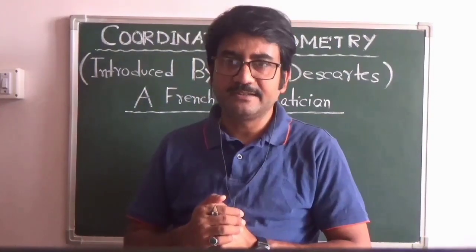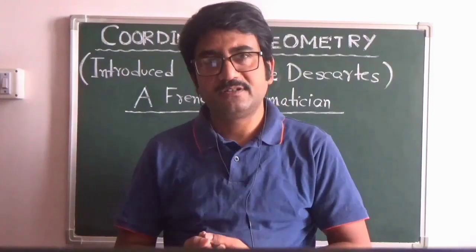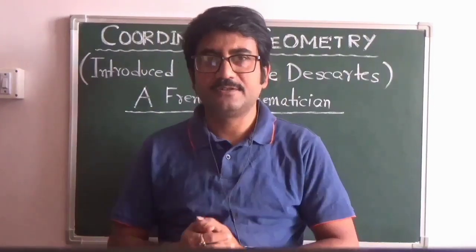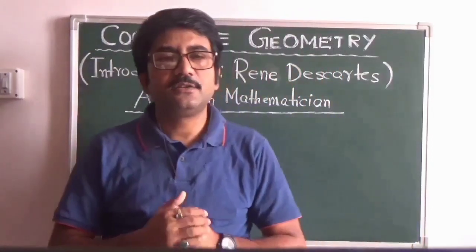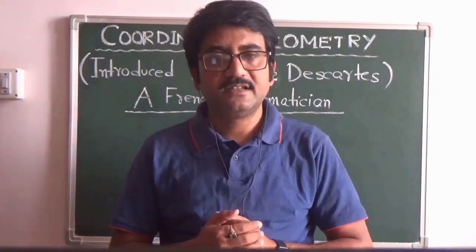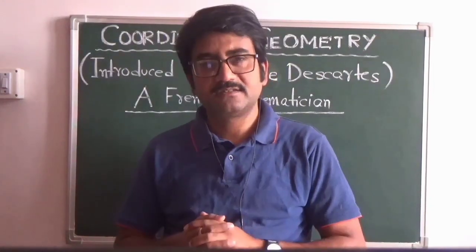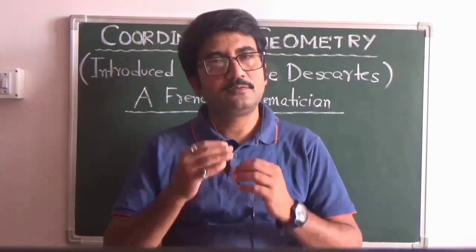And also introduced the coordinate geometry in the 16th century. In this branch of geometry, a point is located in a plane with two numbers called coordinates put inside simple brackets. The coordinates indicate the distance of the point from the two axes.